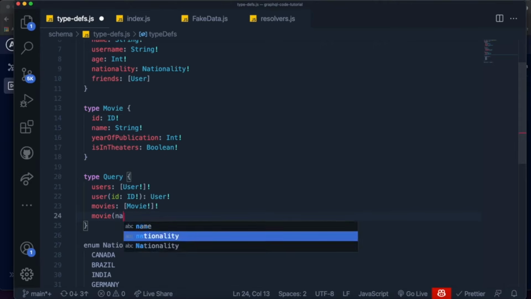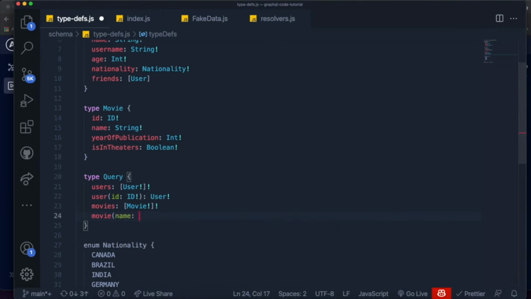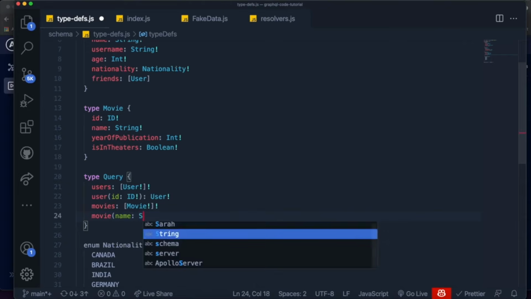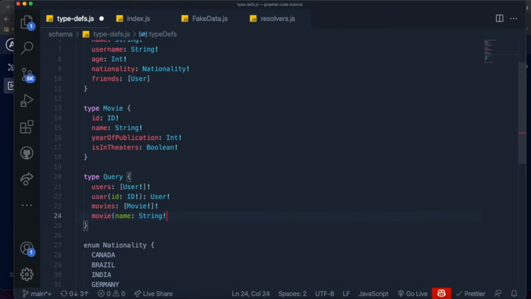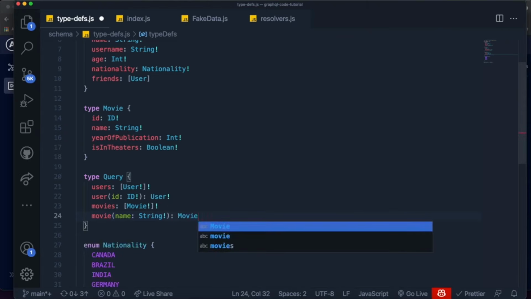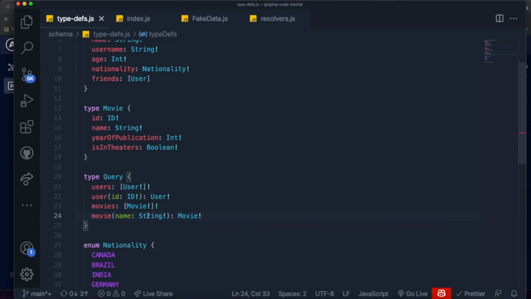So let's actually use name. We're going to use the name of the movie as a way to get the movie. So name will be a string like this. And we want to return back a movie type like this, and it's going to be required as well.